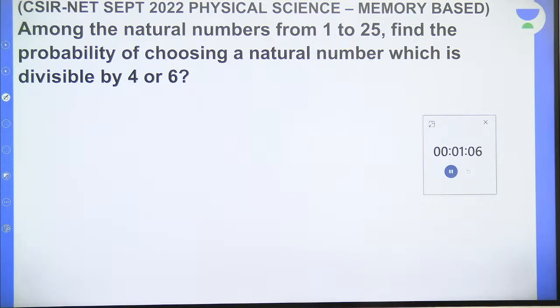Other stream paper analysis we have already conducted except chemical science. Amit got an answer. All of you try.